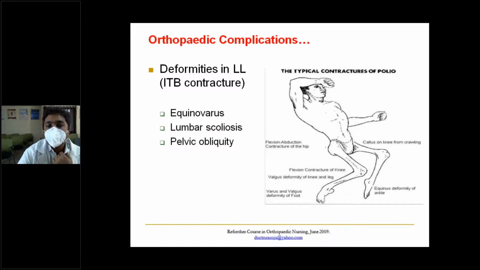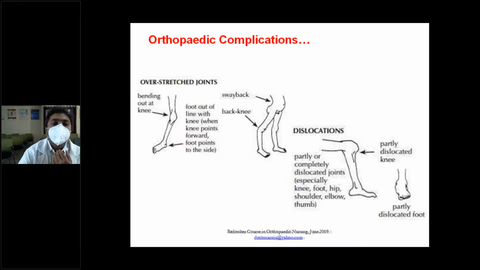So other deformities, as we already told you, equinus deformity of the ankle, flexion of the knee, callus on the knee from crawling. So these are typical contractures. And valgus deformity and external rotation deformity of the knee.